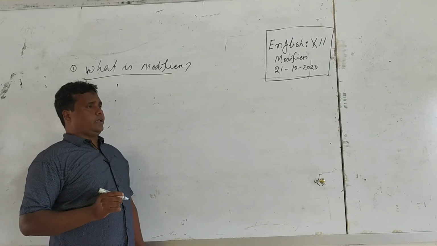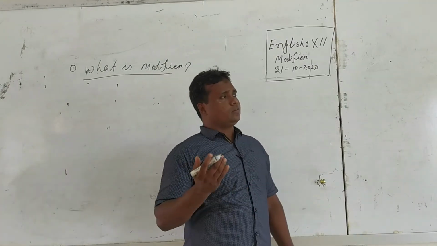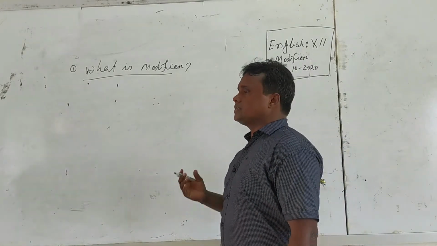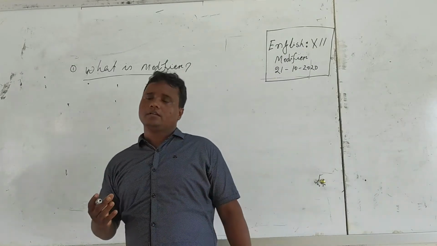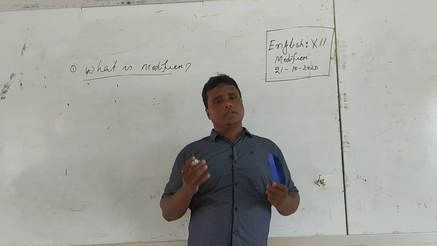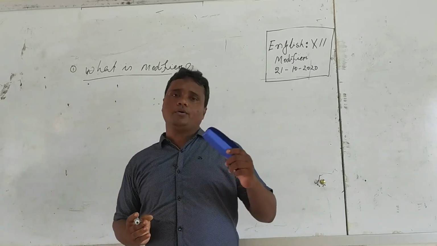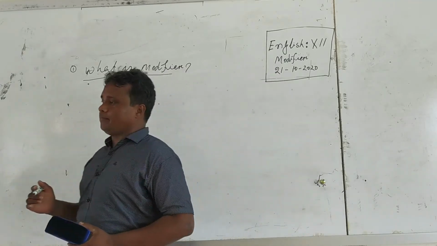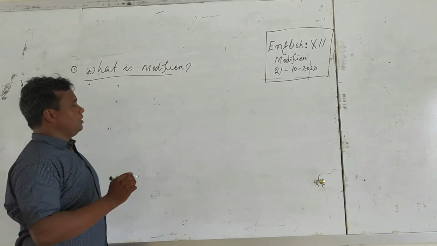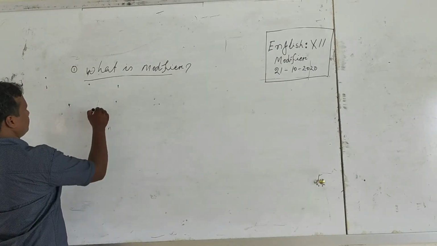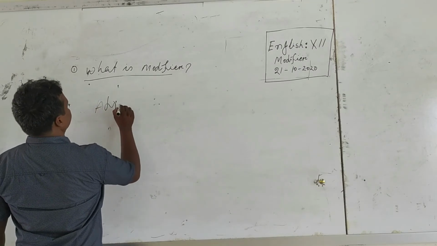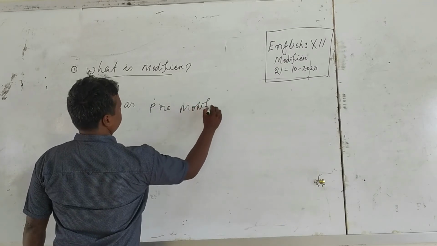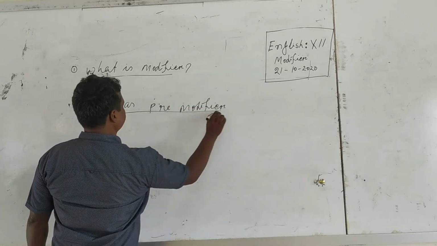Look at adjective. We know what an adjective is. Generally in a sentence, an adjective gives more information about a noun or pronoun, and we use adjective as pre-modifier in sentences.